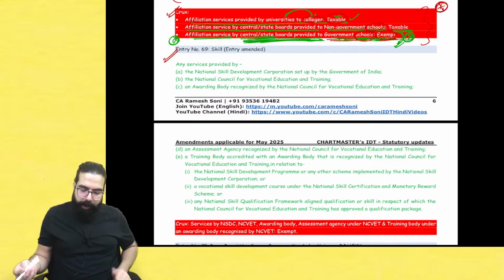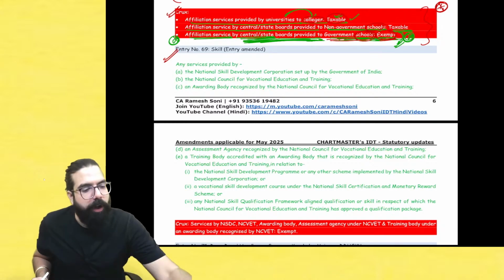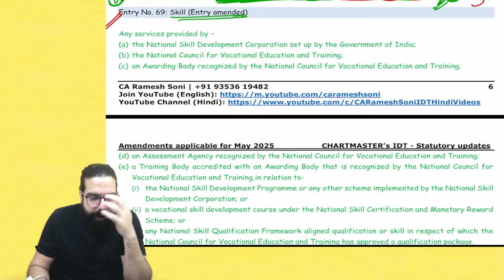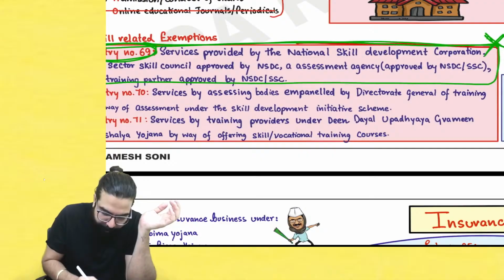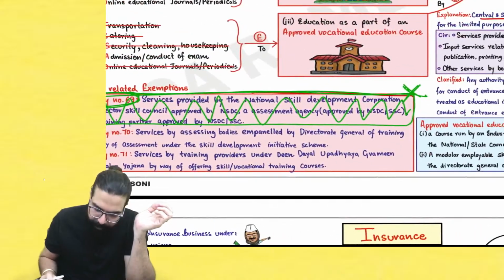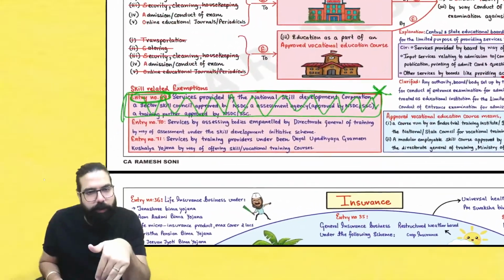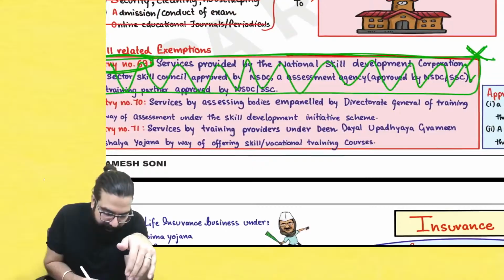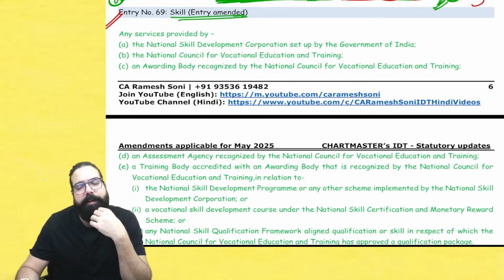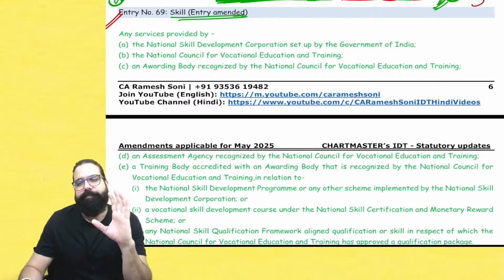Chalo. Now listen, they are going ahead and talking about the next one, which is the skill related entry. The entry has been amended. So I am telling you, please don't read entry number 69 from the chart over here, Baba, the chart book version 8. Entry number 69 we'll be reading directly from the amendment booklet. Okay sir, what is it telling? Nothing. They have amended the entry a little.